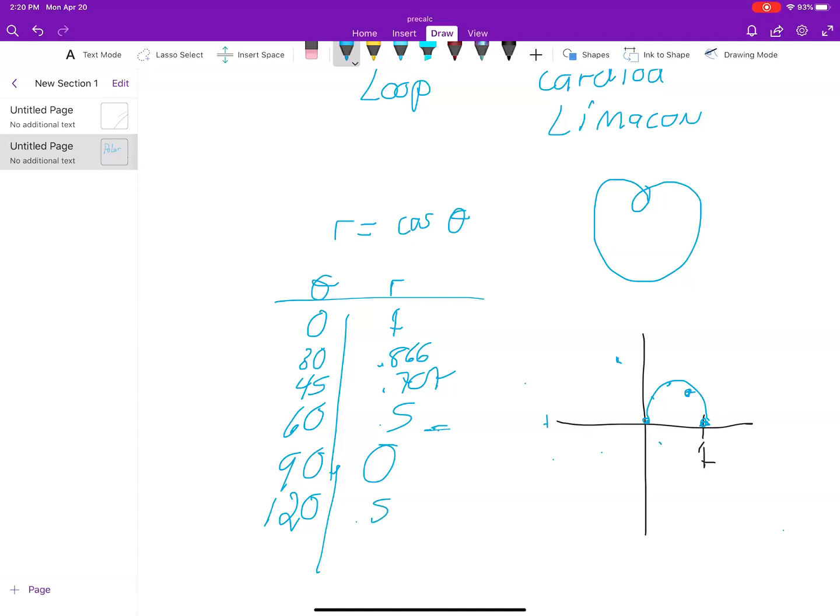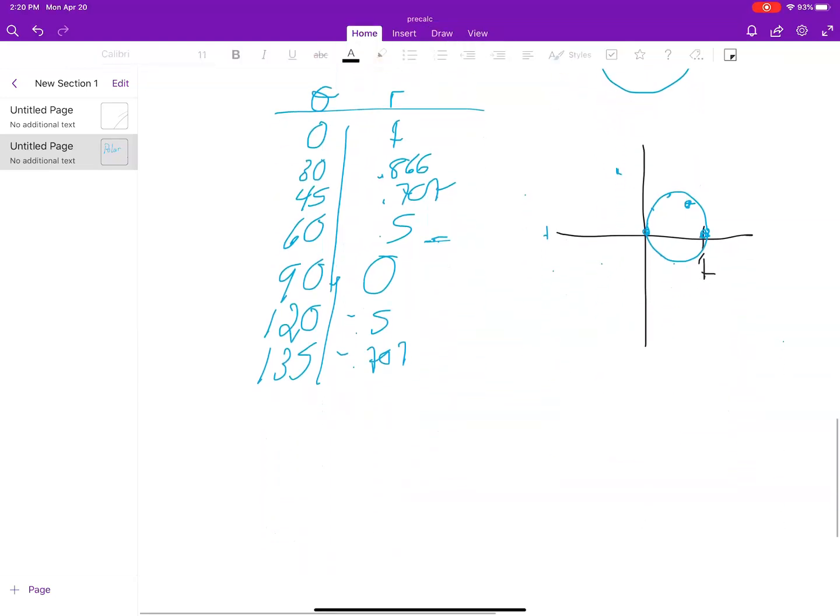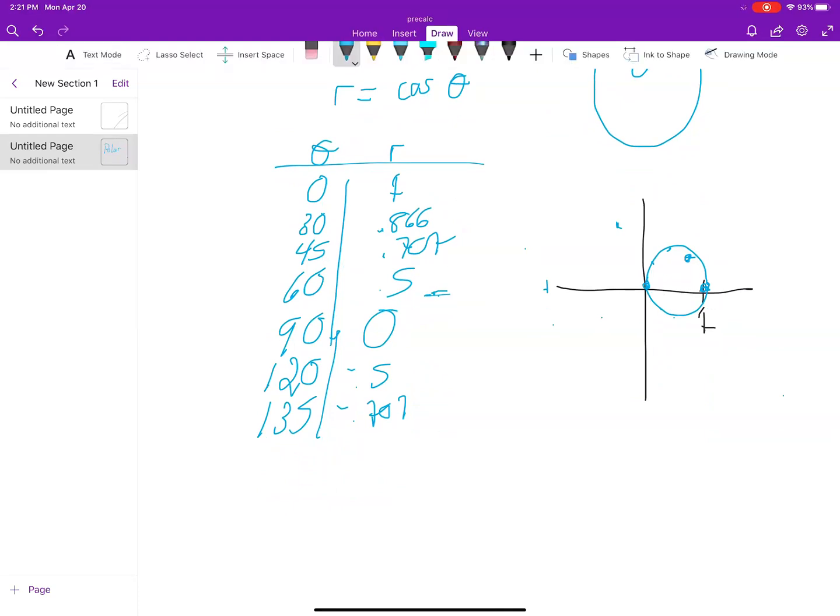All right, and then if I go to 135, okay, that's going to be 0.707, but it's in the negative direction, so that's going to shoot it back this way, and then we can see how we're going to get the bottom half of the curve. So the bottom half of the curve is going to happen when we're all the way down to 180, because that's going to give us -1, which shoots me back to 1, all right, at that point. Because remember, 180 would be over here, but the -1 is going to shoot me back. So it's already completed the circle.